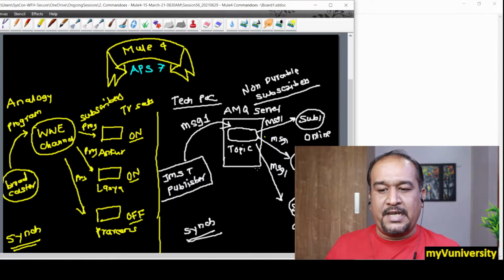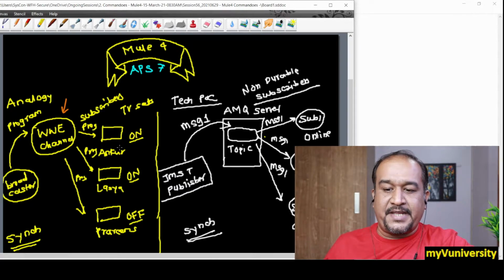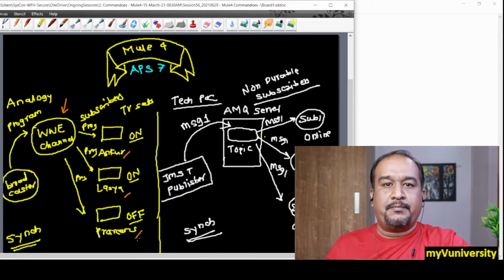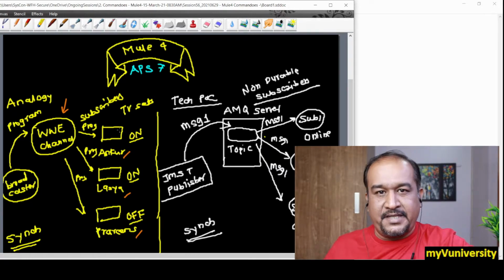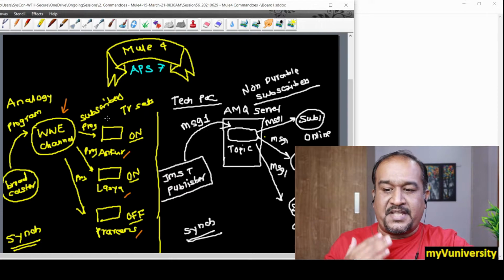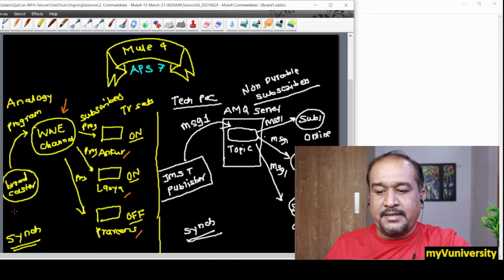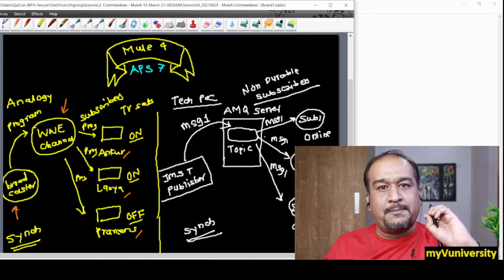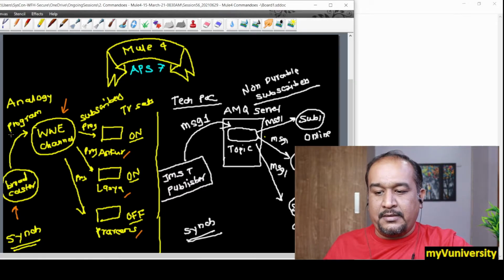Look at this analogy on the left hand side. Let's say we have a WWE channel, which is subscribed by three people, Ankur, Lasya, and Praveen. They have their TV sets and can turn them on and off. So these are all subscribers of the WWE channel. Then there is a broadcaster who is broadcasting programs on this channel, let's say a certain wrestling competition.